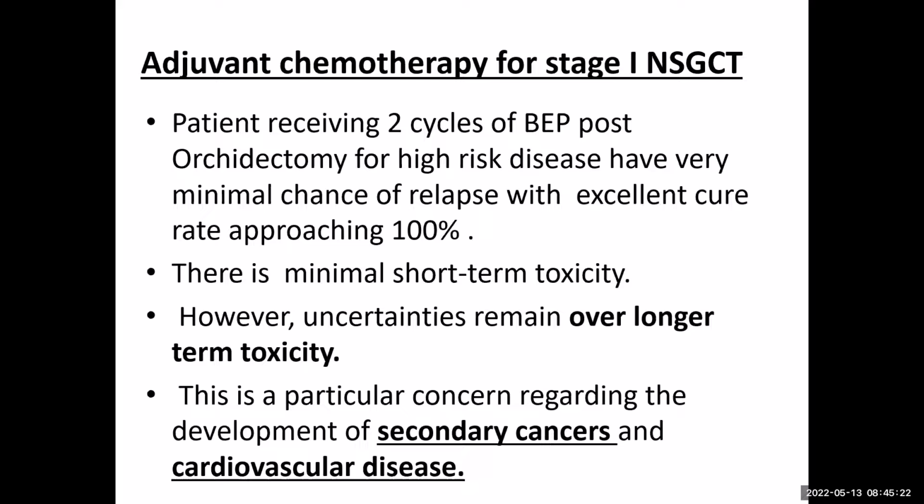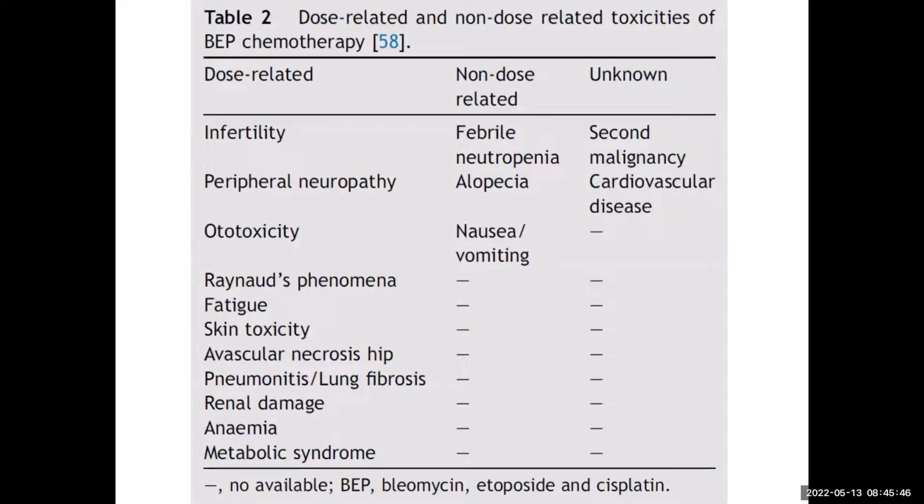So what are the plus and minus points? There is the short-term toxicity. We all know that BEP is a difficult regimen. Sometimes some patients end up with complications. The only issue is that, as with 3 to 4 cycles of BEP, the long-term toxicity is still not very well documented in the literature, and there is a theoretical chance of complications. What are the issues which are related to BEP? Some are dose related, some are dose unrelated.